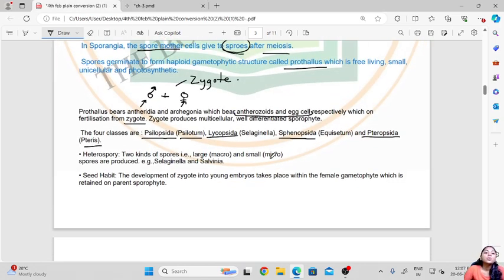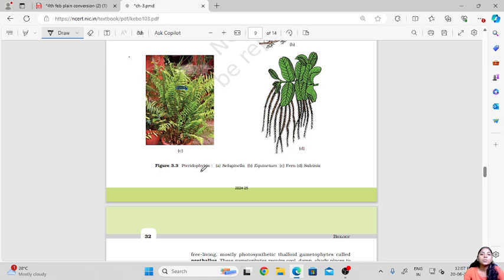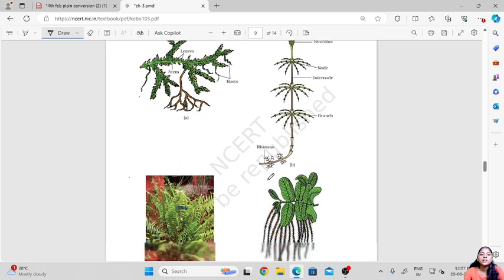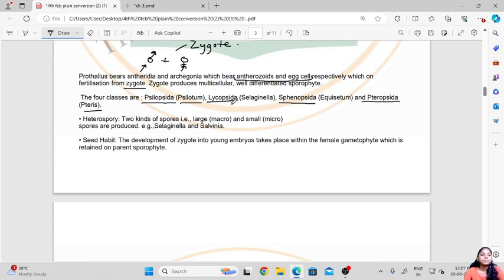Then heterospory. In these, 2 kinds of spores are produced, that is a large macrospore and a smaller microspore. These spores are produced in examples like Selaginella and Salvinia.